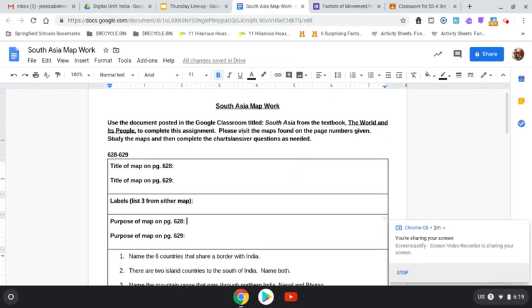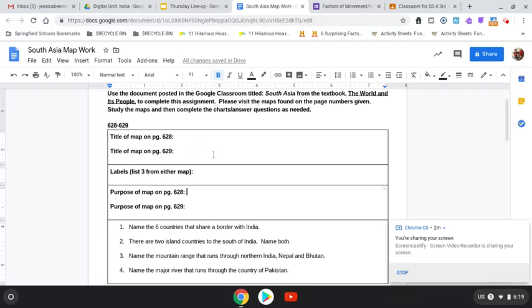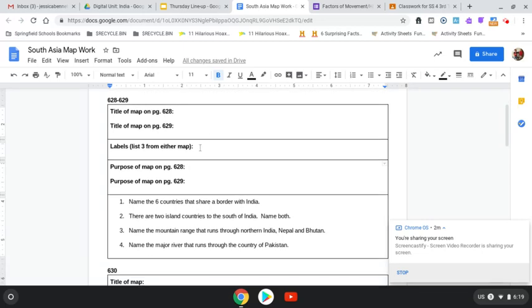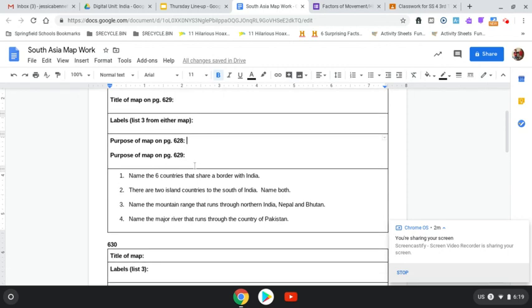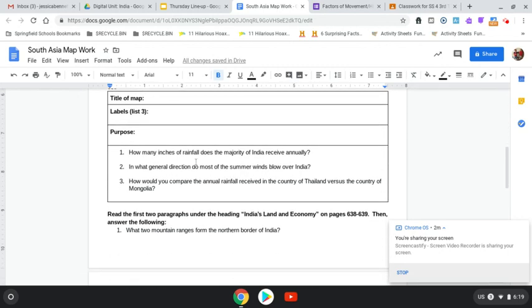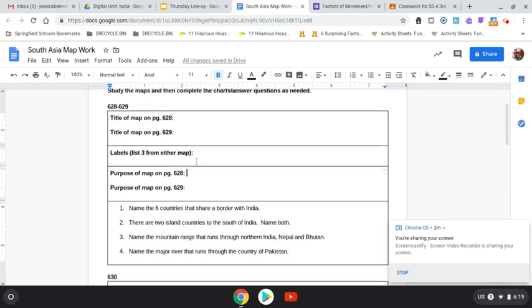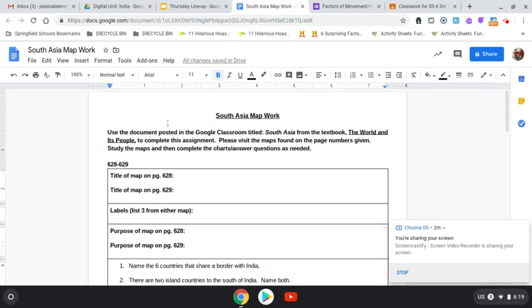It's titled South Asia Map Work, and this should look vaguely familiar if you think back to the very beginning of the year and first trimester when things were a lot more normal and we were working in a classroom. We did a lot of map work where we had papers like this and we looked at the titles of maps and the labels and the purpose, or TLP. And then we would answer questions about maps, and we kind of did it over and over again. So I feel like once you get started with this assignment today, it's going to be like riding a bike. It'll come back to you, and hopefully it won't be too difficult.